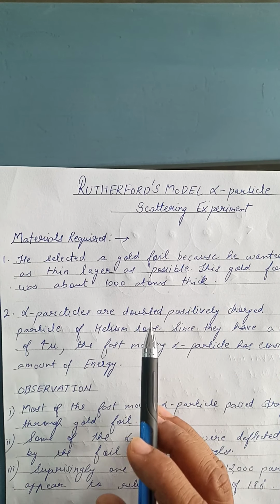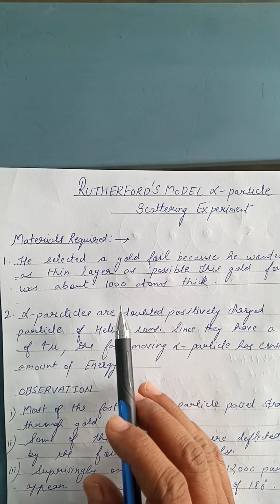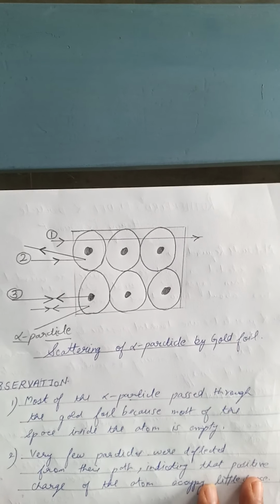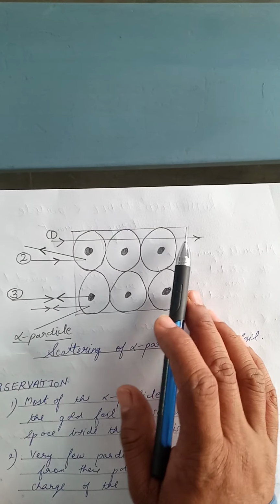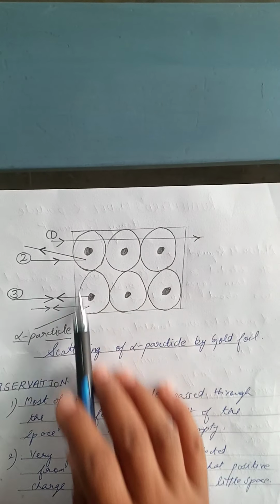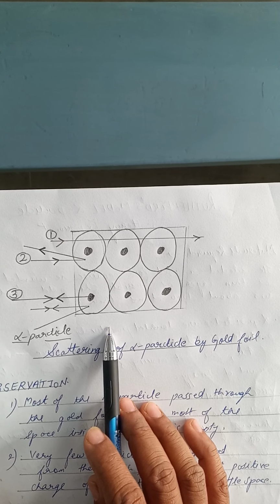Now what he has done is pass alpha particles through the gold foil. If we consider the diagrammatic arrangement of the experiment, we can see that he has passed alpha particles through the gold foil. And why has he selected the gold foil? It can be converted into a thin layer as possible, which is about 1000 atoms thick.